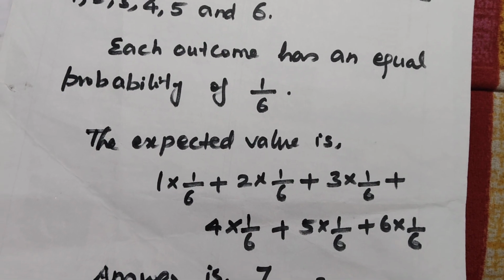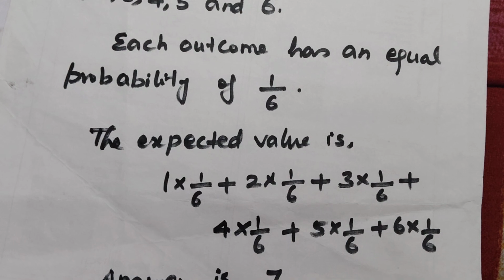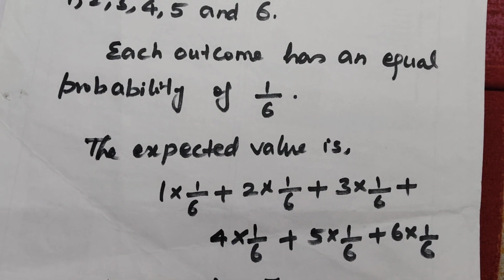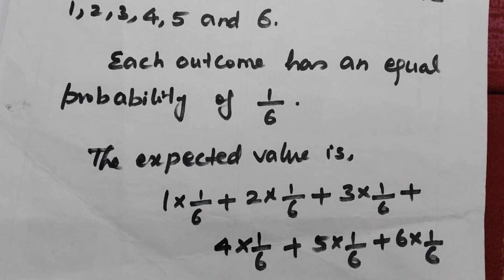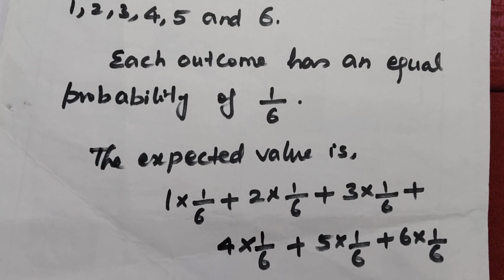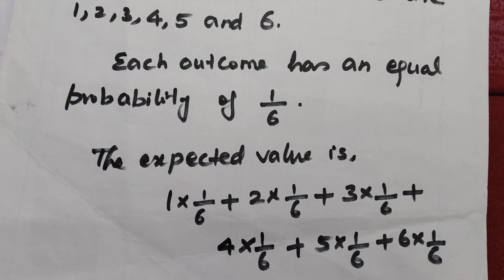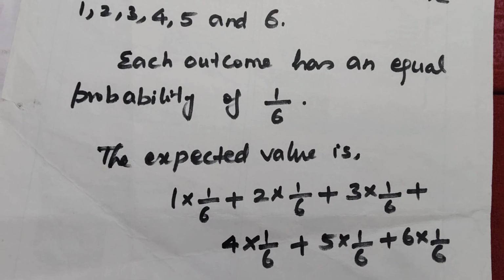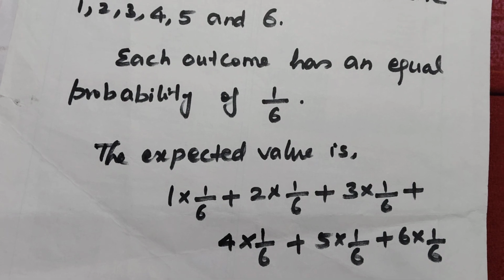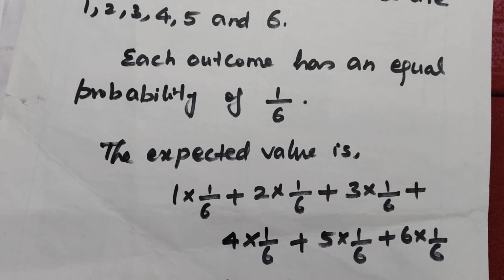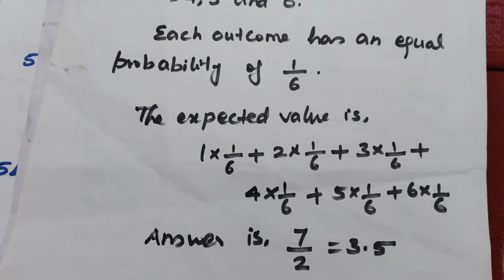The expected value is 1 into 1/6 plus 2 into 1/6 plus 3 into 1/6 plus etc. plus 6 into 1/6. Here we multiply each die face by its probability. The faces of the die are 1, 2, 3, 4, 5, 6 and the probability of each outcome is 1/6, and therefore the expected value is 1 into 1/6 plus etc. plus 6 into 1/6. After simplifying, we get the answer 7 by 2, that is equal to 3.5.